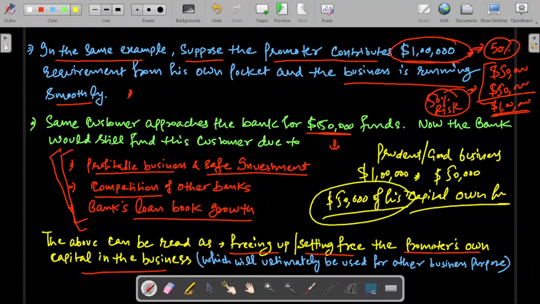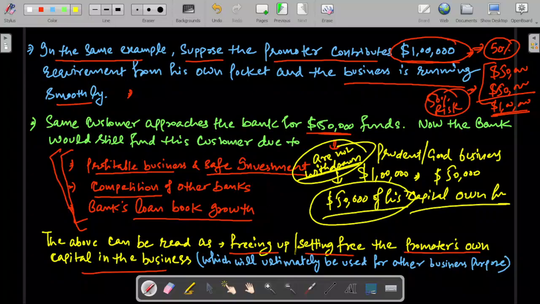So as a banker, you will have to see that these $50,000 that are getting freed by the investment of your funds are not withdrawn from the business. This you have to ensure as a risk guy. The promoter shall convince you that these $50,000 that will get free because of your lending shall be used for the business only, and he has to explain to you what other business opportunities he sees for which he shall be using those freed up capital of $50,000.